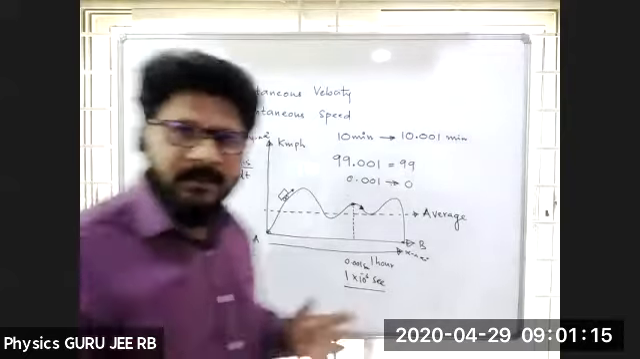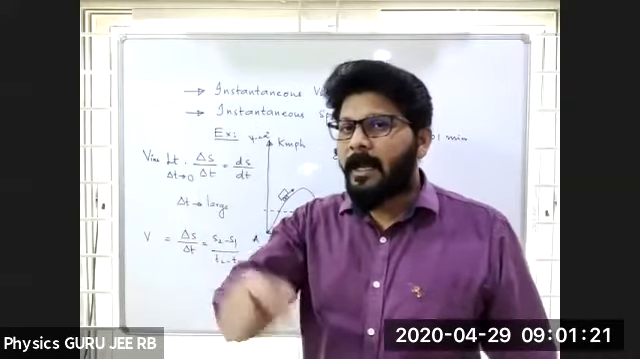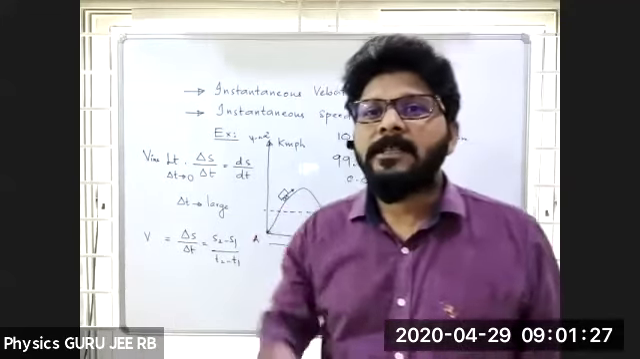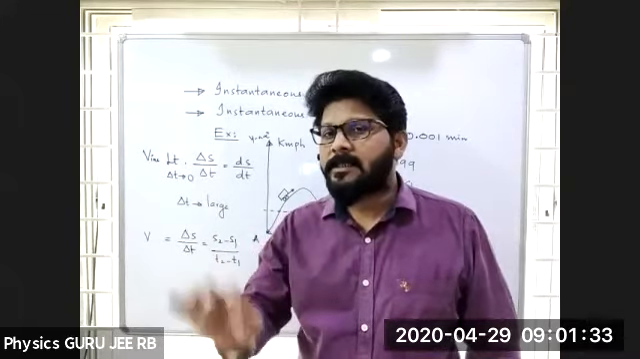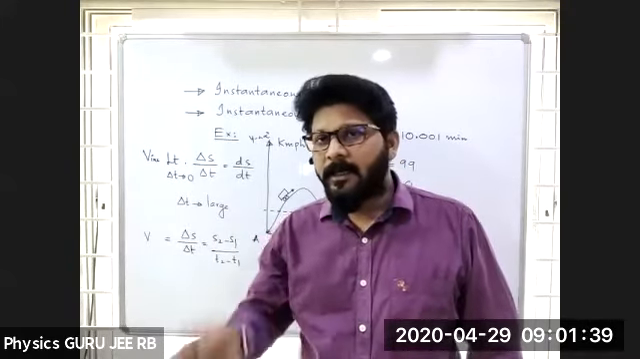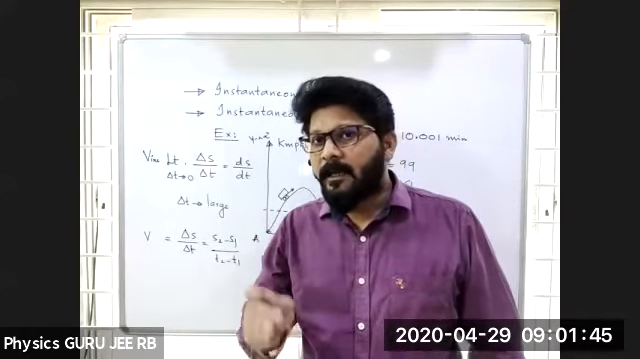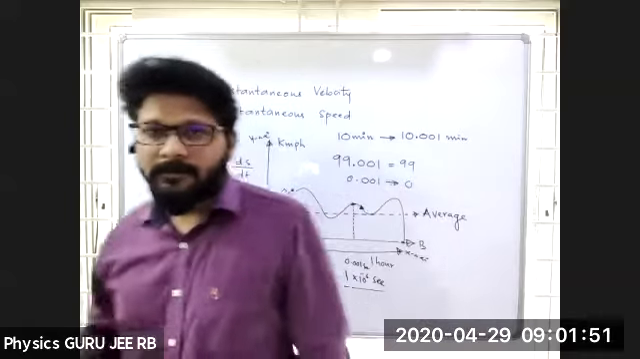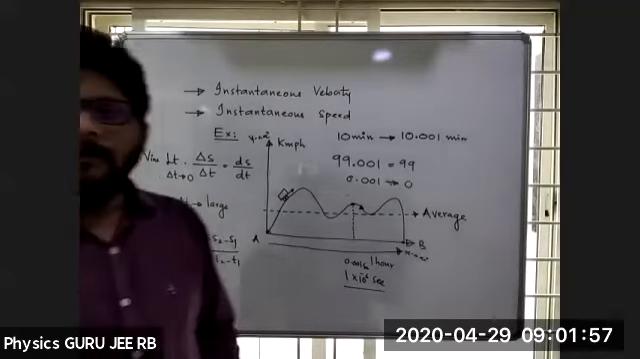So what is the final definition of instantaneous velocity? Simply, it's a concept. The velocity at any instant of time is called instantaneous velocity. Can you note it down? The velocity at any instant of time is called instantaneous velocity. The speed at any instant of time is called instantaneous speed. Clear? Fine.